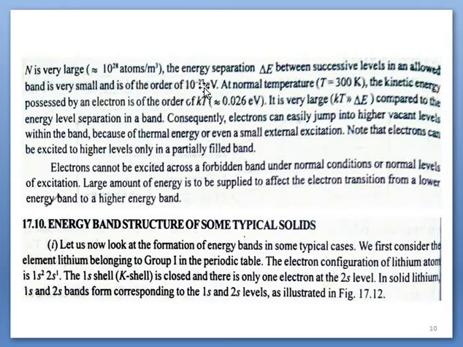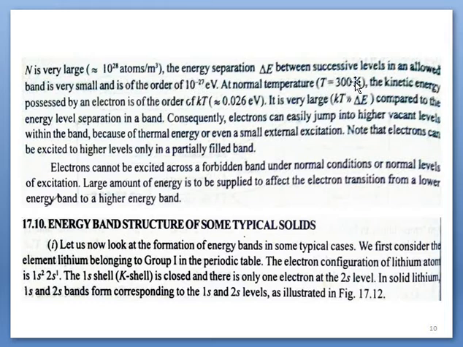At room temperature, around 300 Kelvin, the kinetic energy of an electron is expressed by kT, which is equal to 0.026 electron volt. This energy is much higher than the energy gap between two levels. This is known as thermal energy, so thermal energy is much higher than the energy difference between two levels.